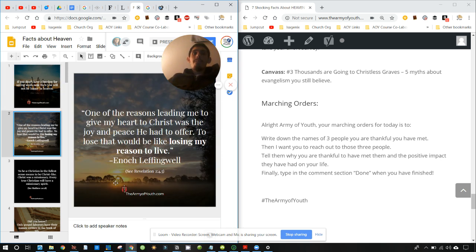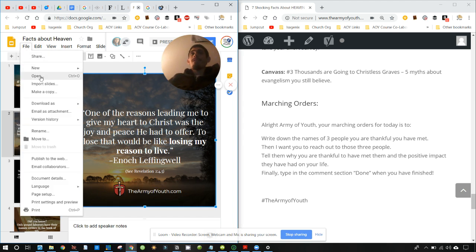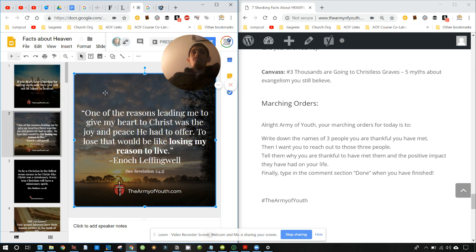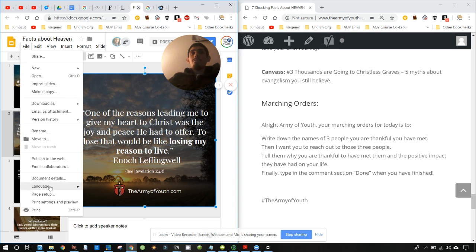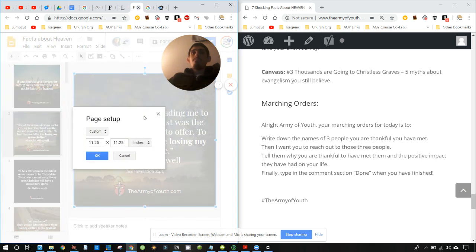You can copy that and just paste it, and it's all there. I don't know if that's the best way, but that is a way, and that's something that I found to be helpful. What I would recommend in the future is when you change the page setup,